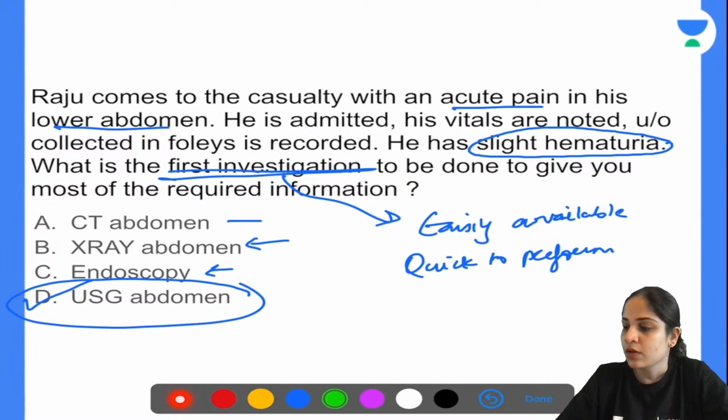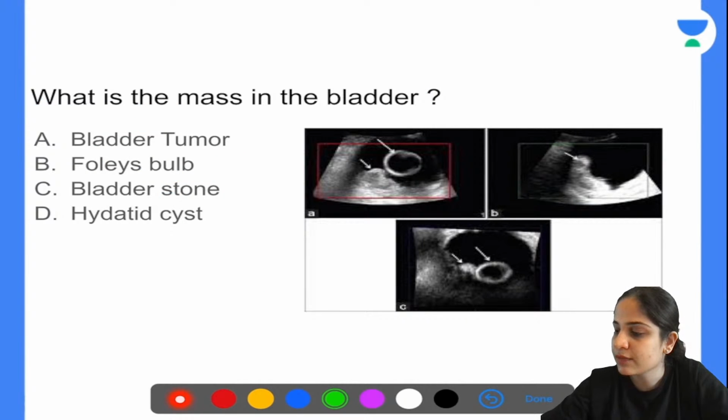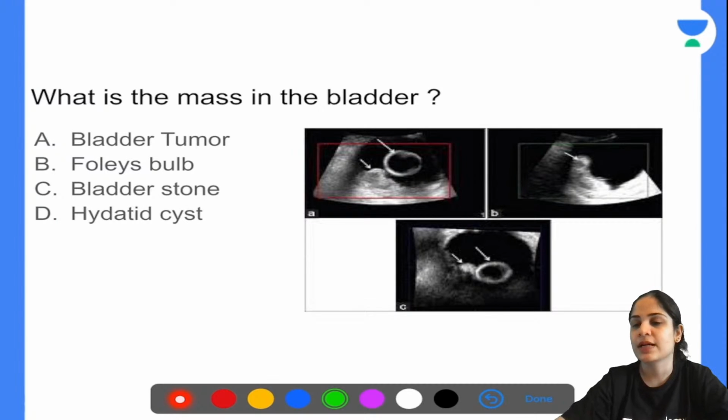Okay. Now, what is the mass that is present in the bladder? Bladder tumor, Foley's bulb, bladder stone, or hydatid cyst? I'm marking with the arrow over here. I want you to tell me what is that mass that you see in the bladder.